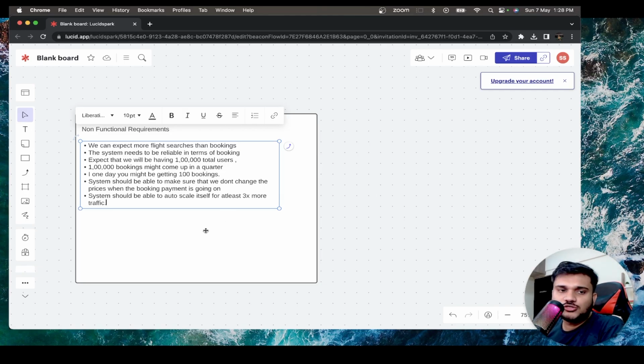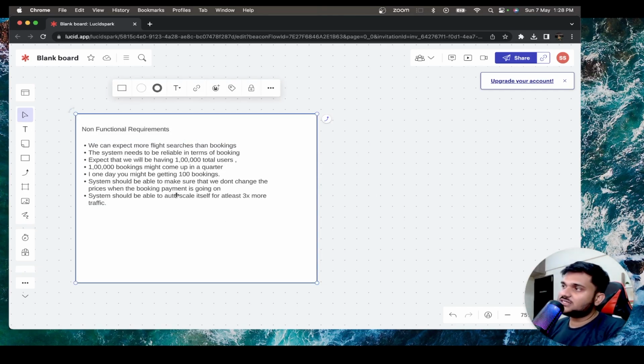Generally in an interview, you also have to do something called capacity estimation. Capacity estimation means how much space you will need in order to store all of the data. So generally you do a capacity estimation of approximately 5 years: if in 1 quarter you are making 1 lakh bookings, in 1 year you'll make 4 lakh bookings, in 5 years you'll make 20 lakh bookings. So you have to store the details of these bookings, and the details of the users, all in all. That kind of capacity estimation you have to do a lot of times, right?